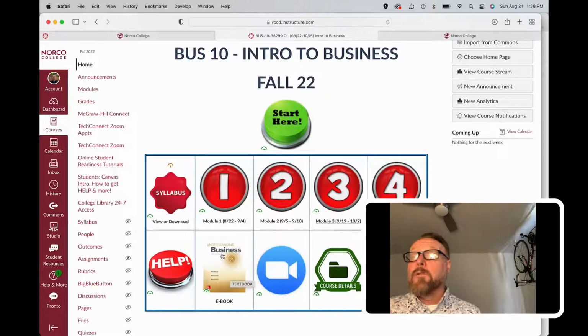the textbook. But once you've registered for the e-textbook, there is a cost. You don't have to do this if you don't want to, but if you want to use the ebook that's linked to the class, you can do that. I'll show you how to register for that in just a second. But once you've registered and once you've gone there, you just need to click this picture of the book, and it'll bring you to Connect where the book is hosted. And then I'll show you how to get into the book once you get there.